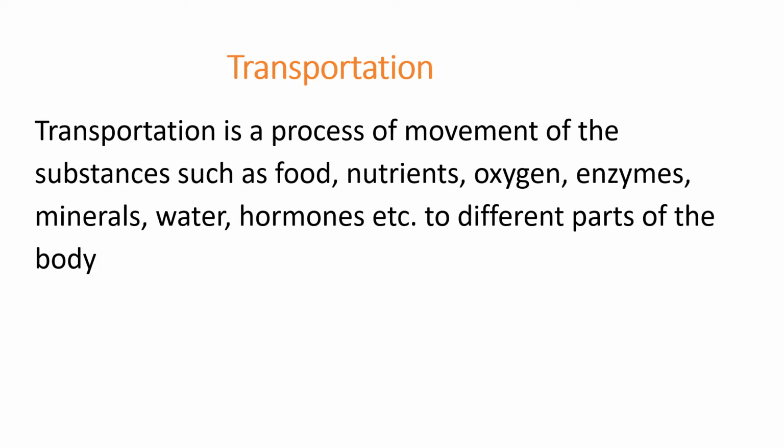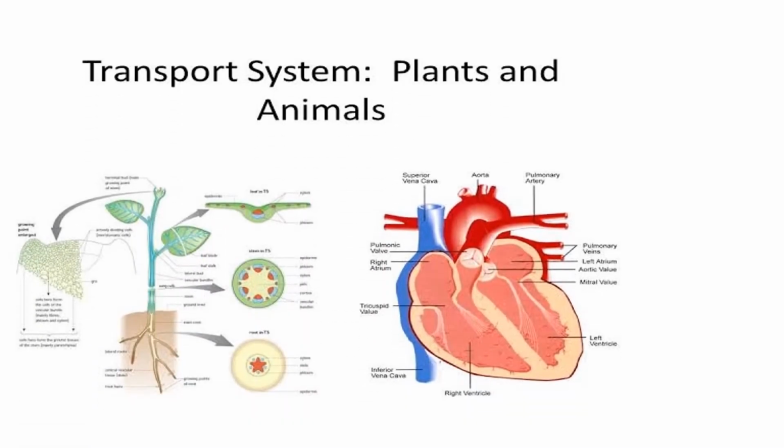This transportation takes place in plants and also animals, right? Animals means we have a heart. That's why here I have given a heart figure. So the transportation is otherwise called the circulatory system. Circulatory system.